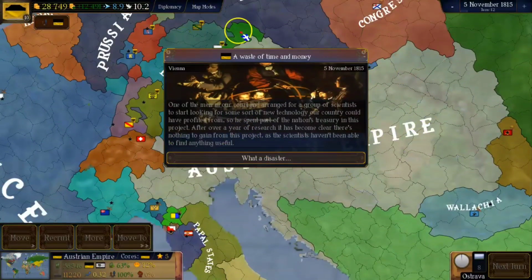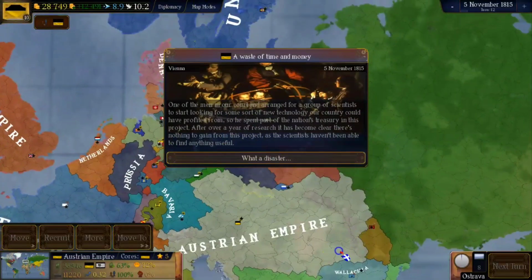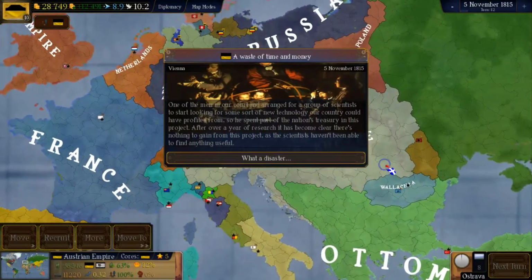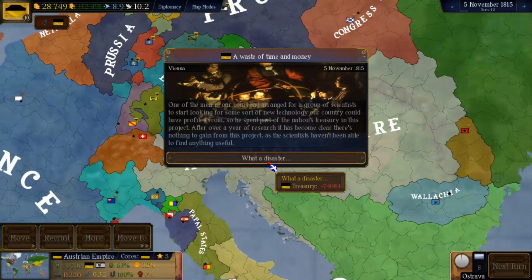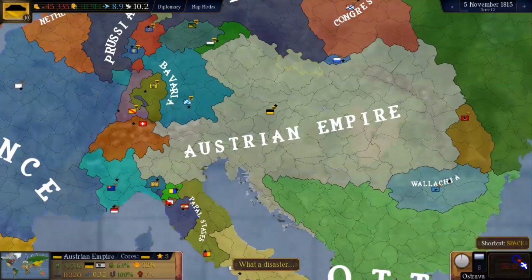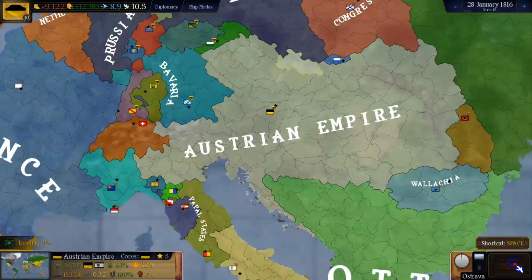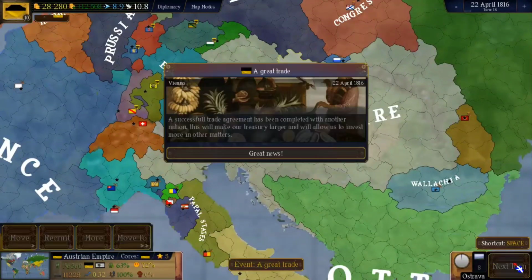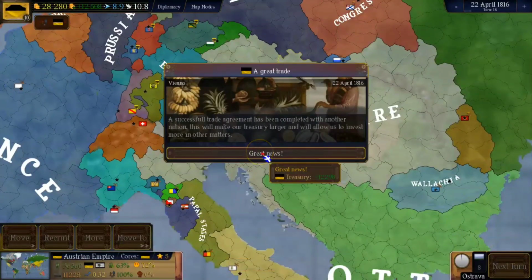I'm not going to read the events that are random, like this one. I'm just going to read the ones that are focused on the Austrian Empire. So this just leaves us with less money. It'll loosen up our treasury. We get an event for trade, which gives us a bit of cash.